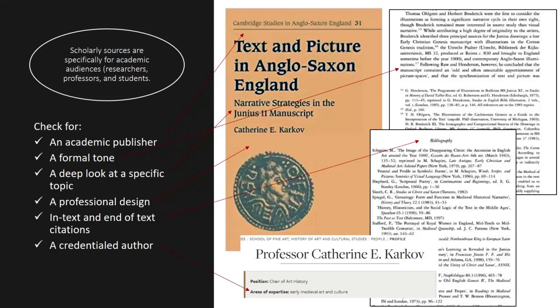We're looking at one aspect of one particular manuscript. Very professional design, notice all that beige. In-text and end-of-text citations, in this case they're using footnotes, and of course a credentialed author. The author of this, Professor Catherine E. Karkov, is the chair of art history with areas of expertise of early medieval art and culture.